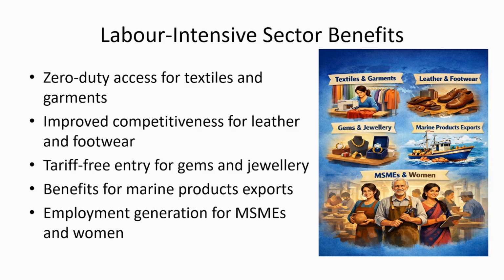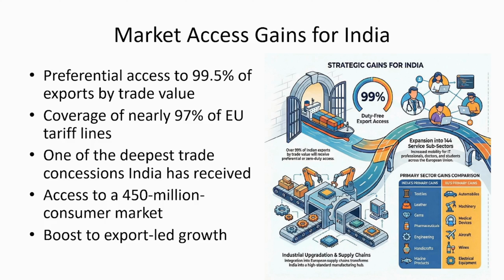So what are the sectors benefited? If you see here on the right side, the sectors that are benefiting in India are textiles, leather, gems, pharmaceutical, engineering, handicrafts, marine products, etc. In these sectors, in that FTA, the EU has agreed to reduce the tariffs and trade barriers.